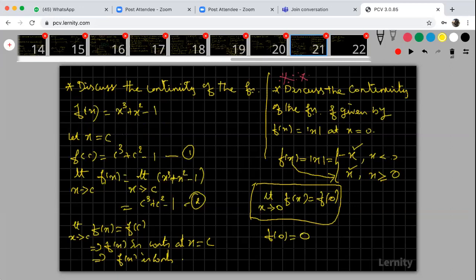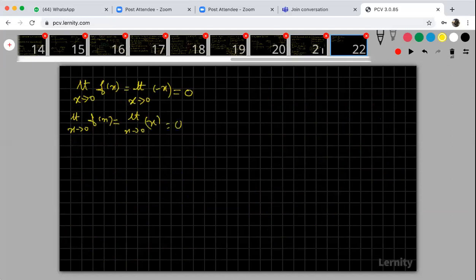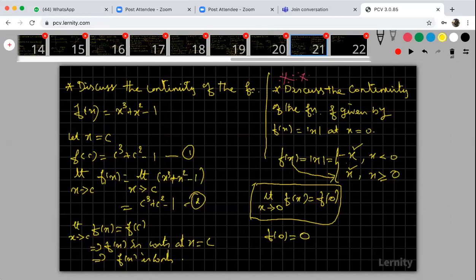Both are nearby zero. So I'm applying the first f of x and finding the limit value, and applying the second f of x and finding the limit value.